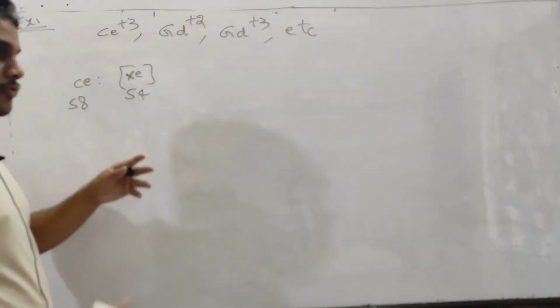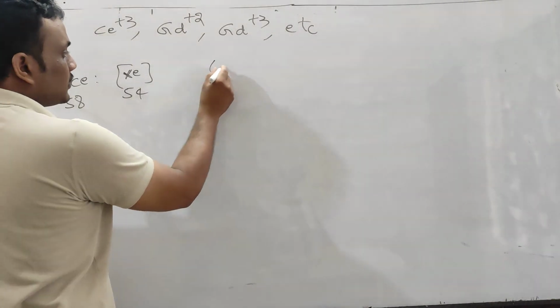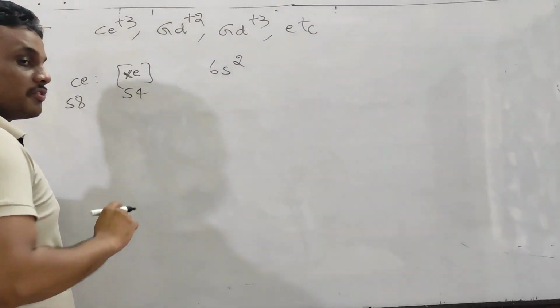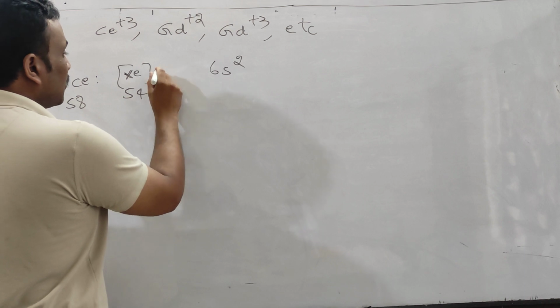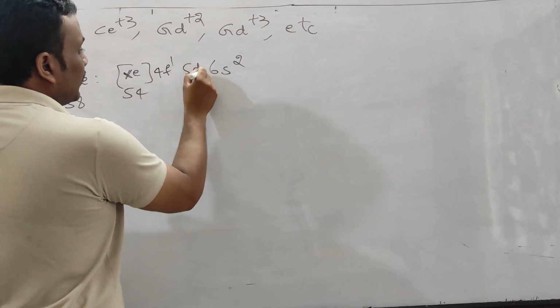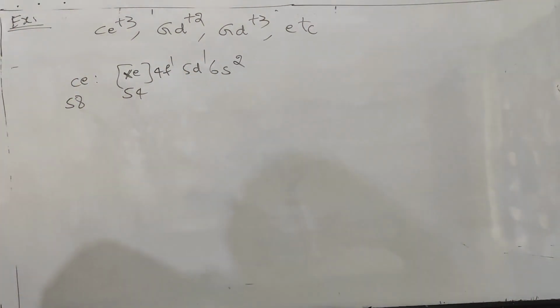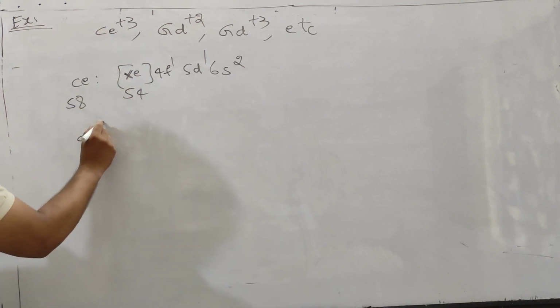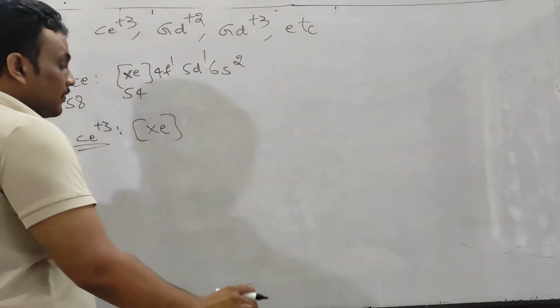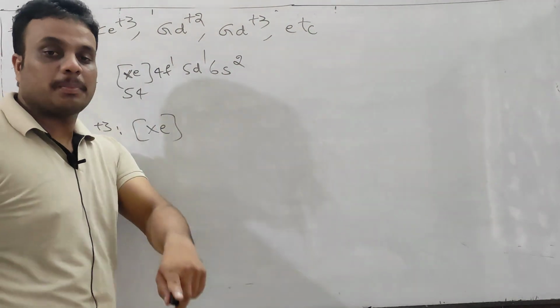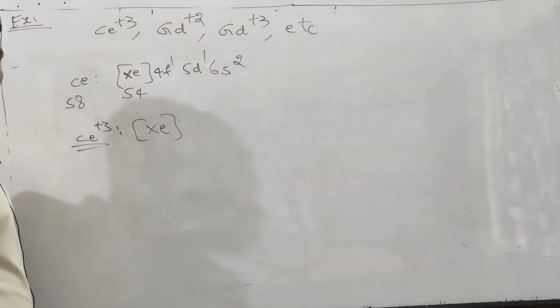So 54 plus 4 electrons means what? You see 6s2 is there, and cerium has an exceptional configuration, that is 4f1, 5d1. So now you have to remove 3 electrons. From where? Always electron removal must be from the valence shell, the outermost orbit.